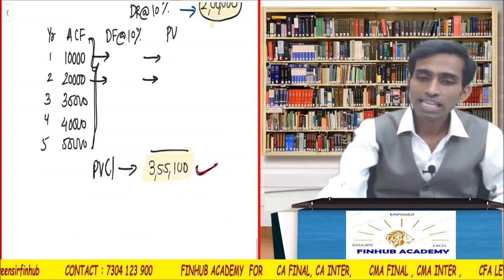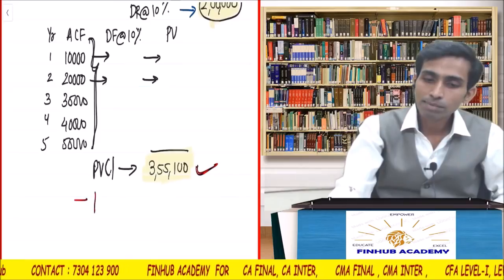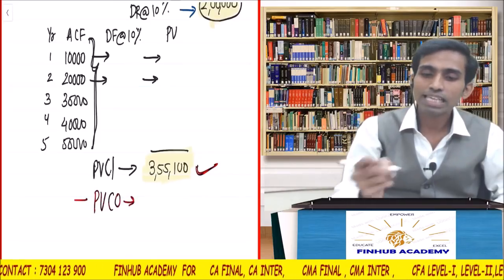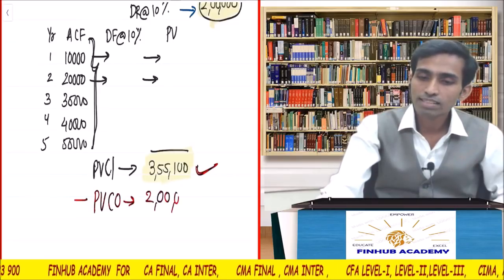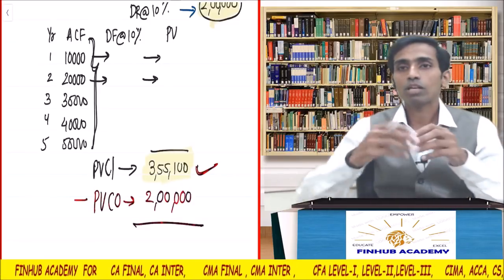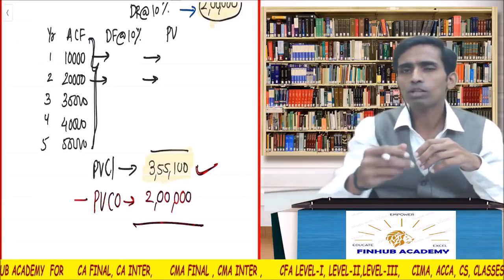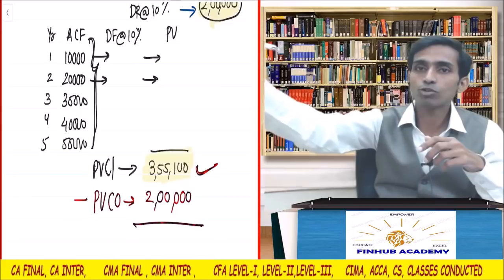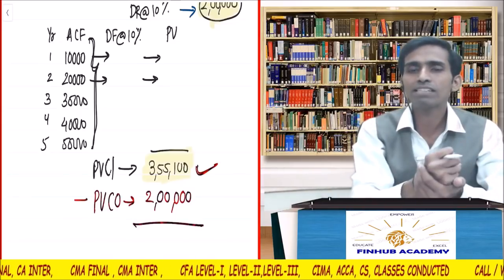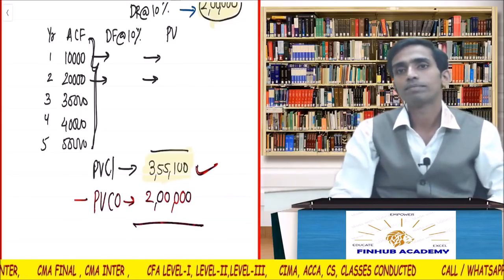Okay. So next step, from this present value of cash inflows, I am deducting the present value of cash outflow. My outflow was 2 lakhs. It's a simple thing. Whatever cash flows I am going to get, I will pull them. In finance, any valuation is done like this only. Whatever the future cash flows are, you pull them to the present value, then you compare with the cost.